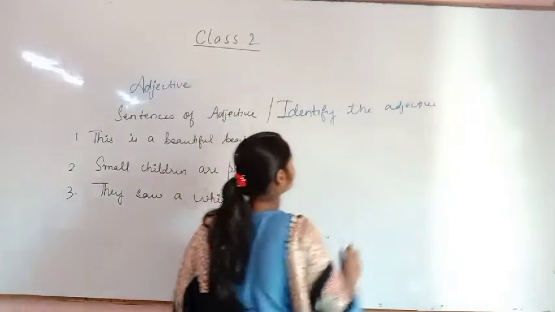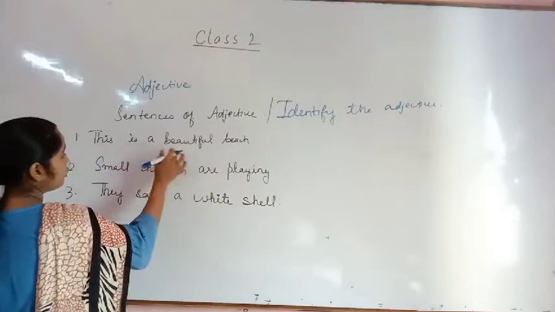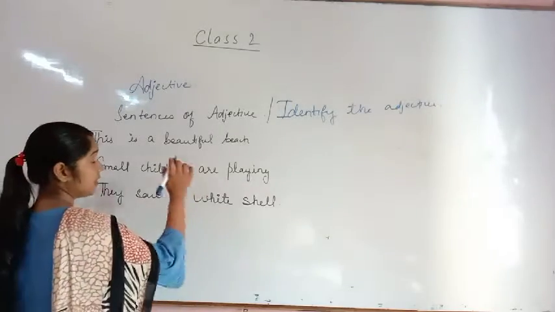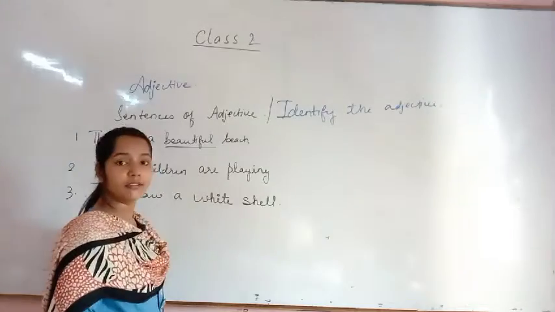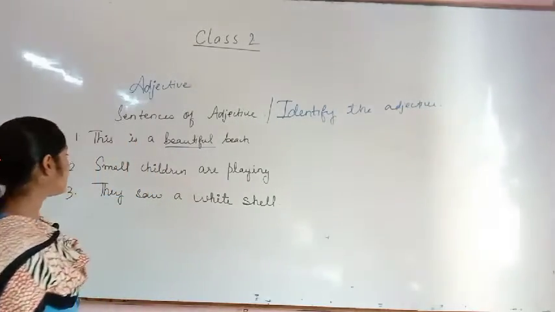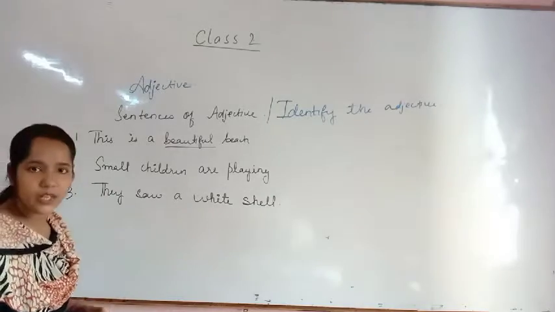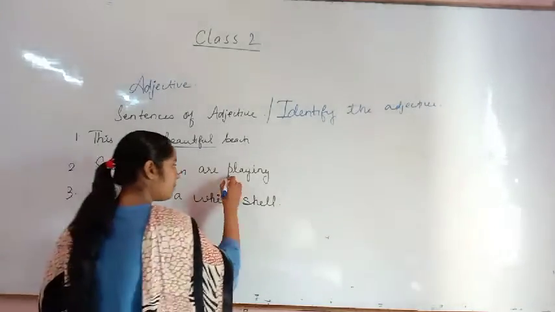So what you have to do? This is a beautiful beach. Now what is the adjective here? I told you in the previous class, in the previous sentences, that beautiful is the adjective. Now the second one, small children are playing. Now the activity you are doing, that is the adjective. The activity here is playing.